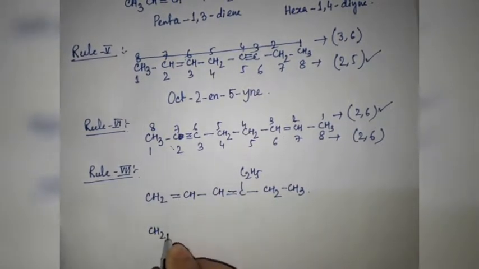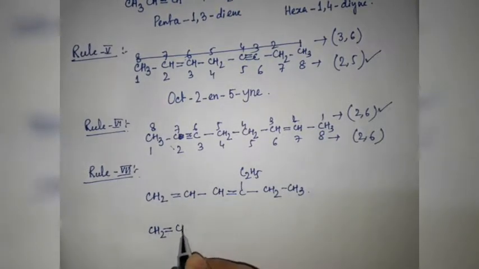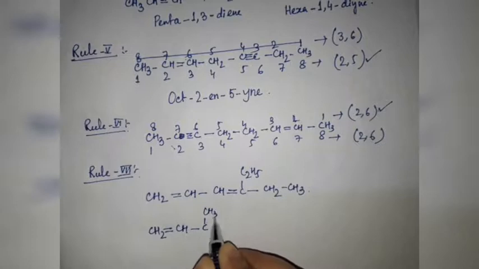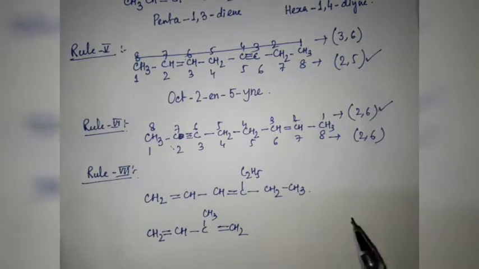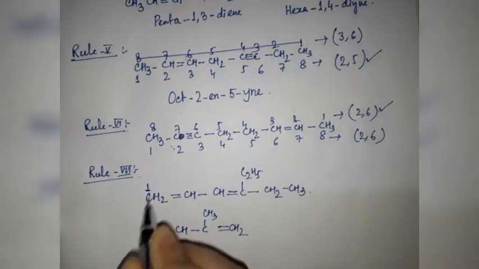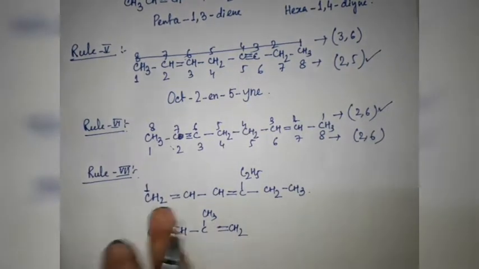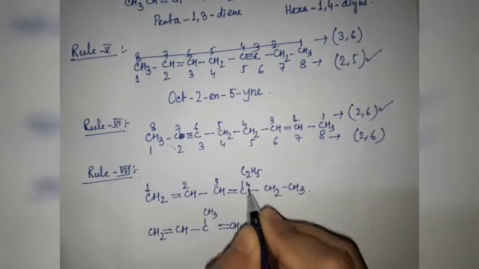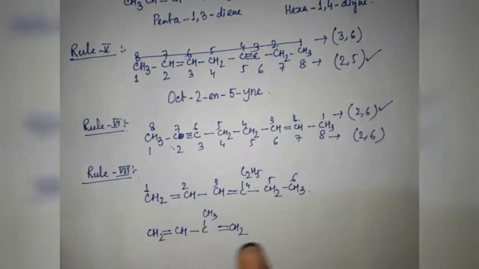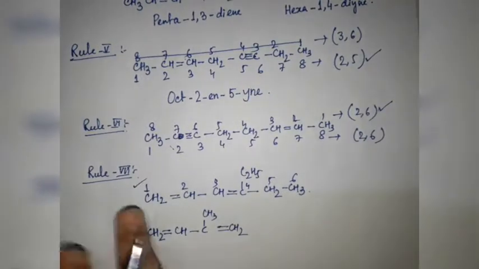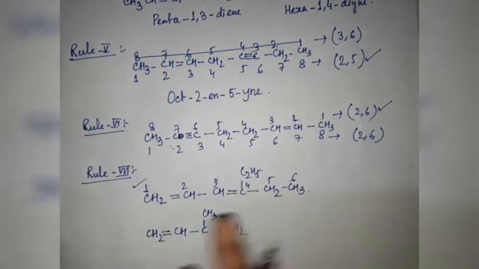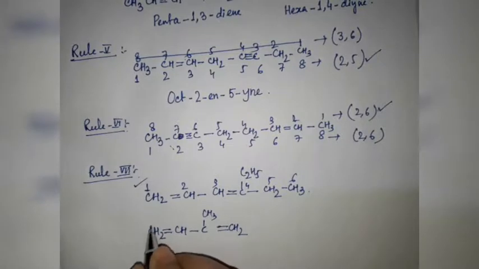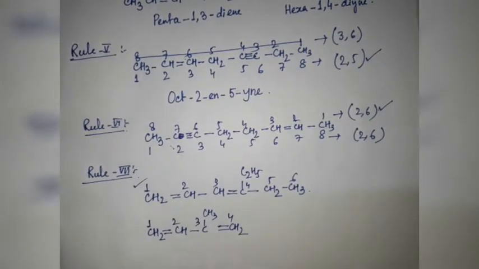Let me describe this with the help of two examples. This is our first case and this is our second case, CH3, CH2. At first, I have told that the numbering of the parent chain is done in such a way that the multiple bond gets the lowest number. Here the multiple bond will get the lowest number if we start from this side: 1, 2, 3, 4, 5, 6. So this one is our correct numbering. We cannot start from this side because in that case it will get number 3. And here you can see that 1, 2, 3, 4 carbon atoms are there.